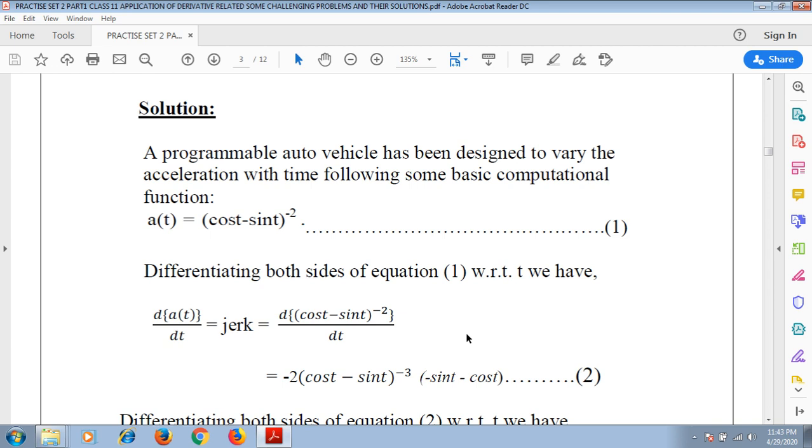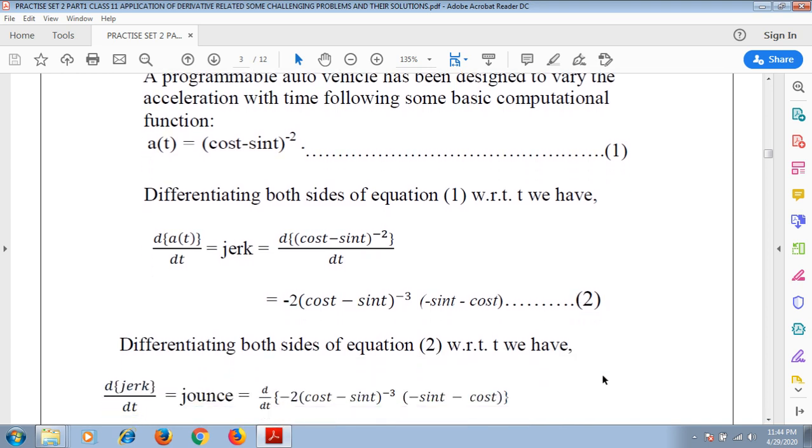differentiating the inner function. Okay, so we have minus 2 into (cos t minus sin t) to the power minus 2 minus 1, the outer function, where we are applying the power rule. Then the inner function is cos t minus sin t, which gives us, after differentiating, minus sin t minus cos t, which we multiply with minus 2 into (cos t minus sin t) to the power minus 3. Okay, so it is the actual expression for the jerk. We have numbered it as equation 2.